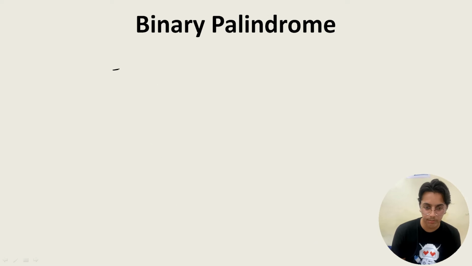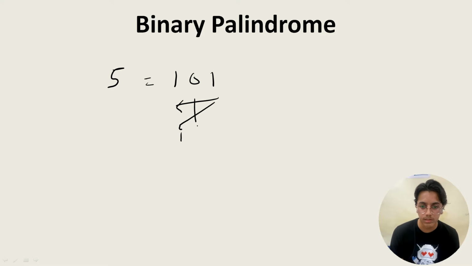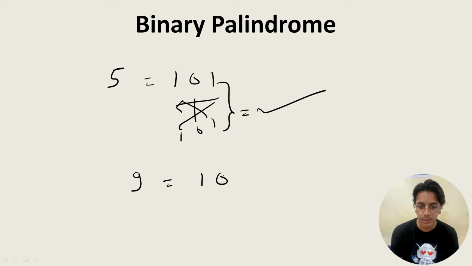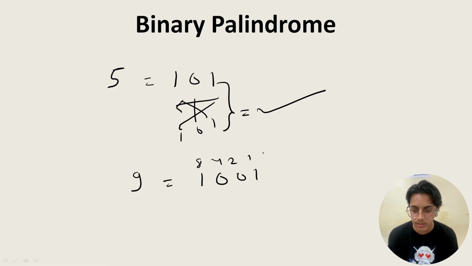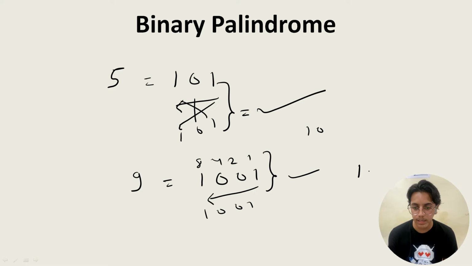Binary palindrome is like, a number 5 is given supposedly. So the binary representation is 101, and if we reverse it, it's still 1, 0 and 1. So both are equal. That means it is a binary palindrome. Supposedly 9 is given. 9's binary representation is 1001 because it's 8421 logic. You might remember we have done this in previous courses. If we reverse it, it's the same 1001, so it is also a binary palindrome. Supposedly we take a number like 10. So it will be 8.